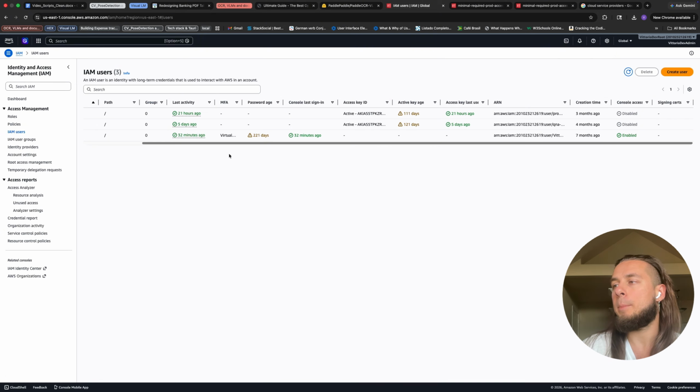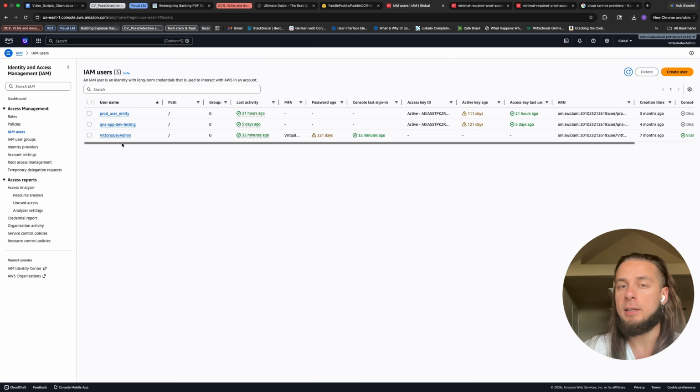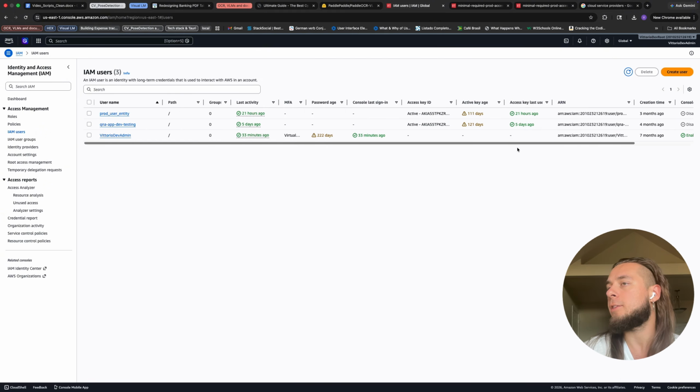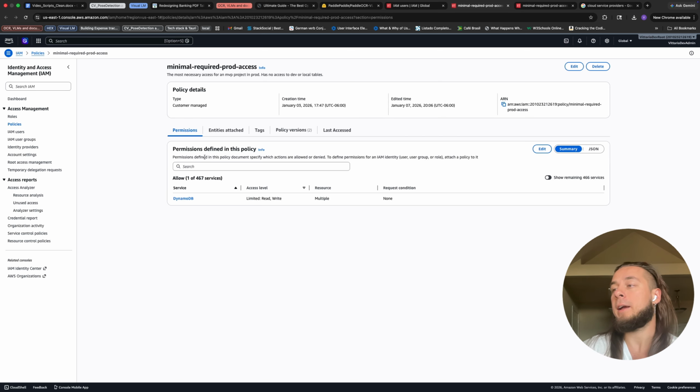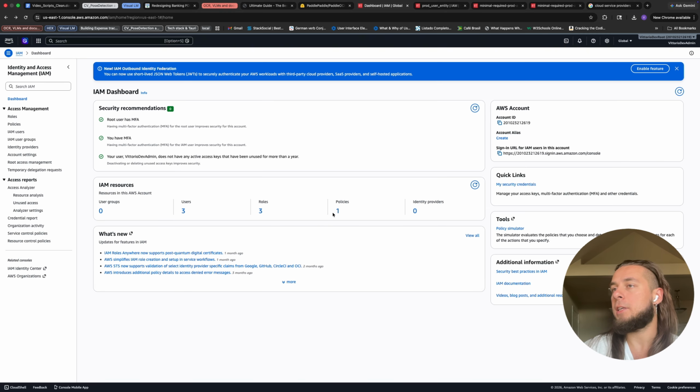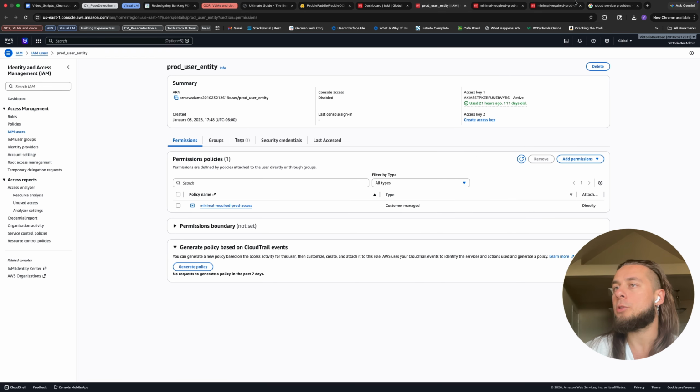You have your dashboard, but initially to set it up, especially if you haven't done it, it actually takes some time and learning. You have a few users and a few roles. I follow the principle of least privileged access. So for example, only my admin user can access the console, and a few other ones cannot. And this prod user entity, for example, has minimal required prod access. What is this? This is a policy that I've created myself and attached. And that's basically it. As you can see, other ones would have their own policies. So it looks simple, but you have different roles here, and this kind of takes time to set up.